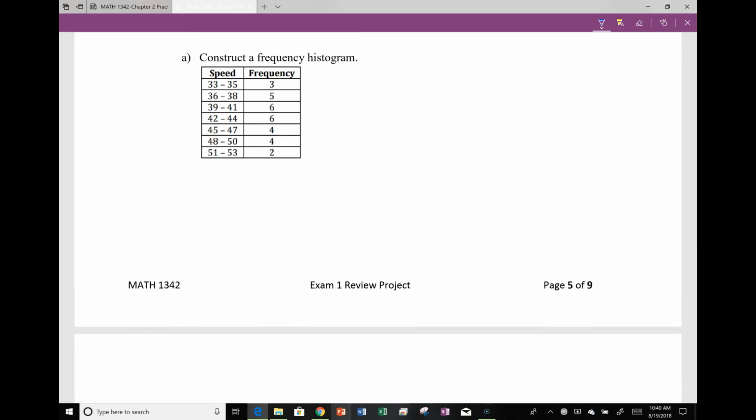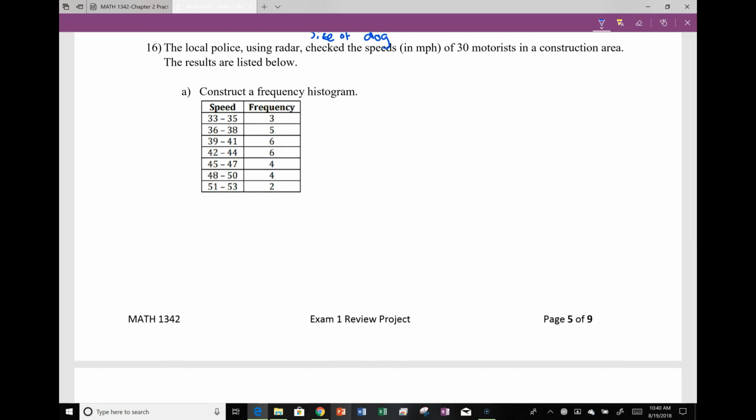So here we're looking at the local police using radar, checking the speeds in miles per hour of 30 motorists in a construction area. The results are listed below. So there were 3 people that went between 33 and 35. There were 5 people that went between 36 and 38. We want to construct a histogram. So a histogram, recall, is a bar chart.